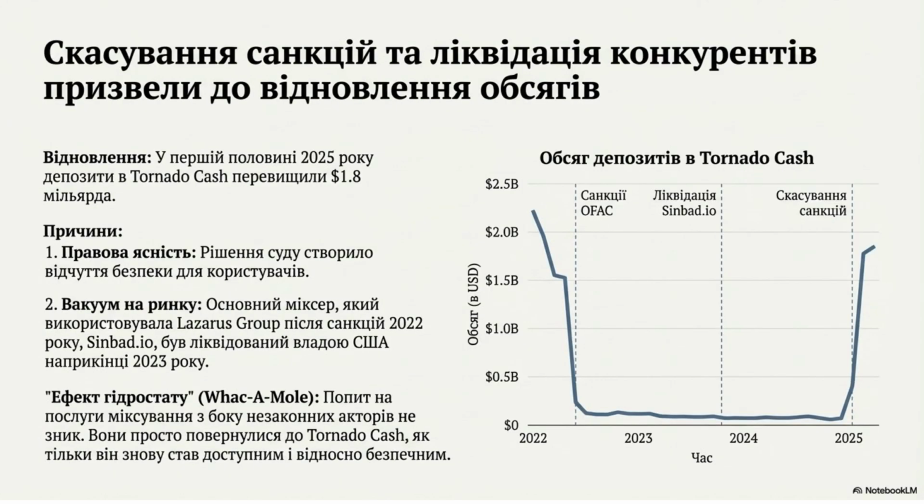The revocation of sanctions and elimination of competitors led to a volume rebound. In the first half of 2025, deposits in Tornado Cash exceeded $1.8 billion. This surge was due to legal clarity and a market vacuum after the main competitor, Sinbad.io, was liquidated by the US government. The whack-a-mole effect suggests illicit demand simply returns when a secure mixer is available.